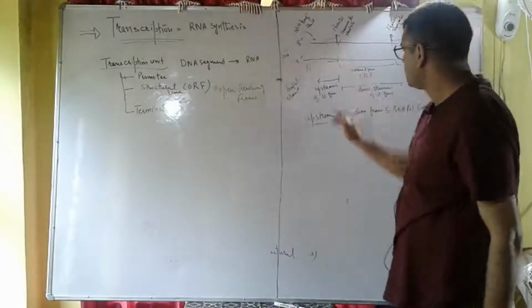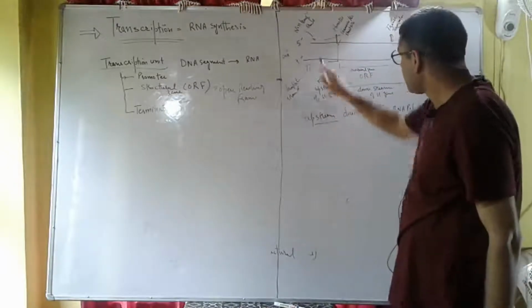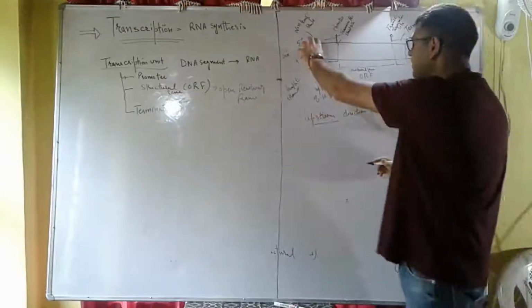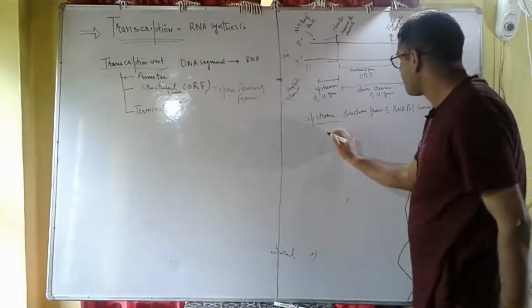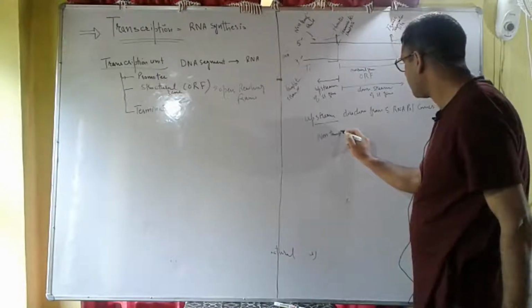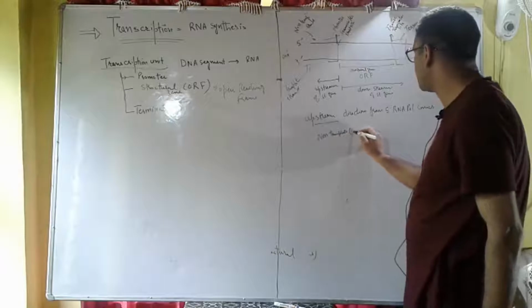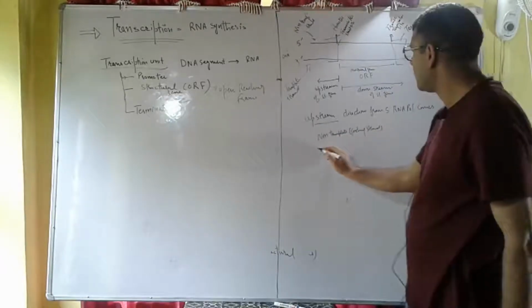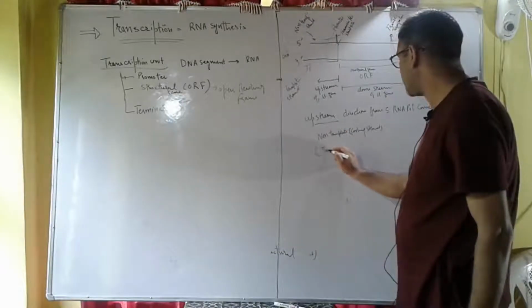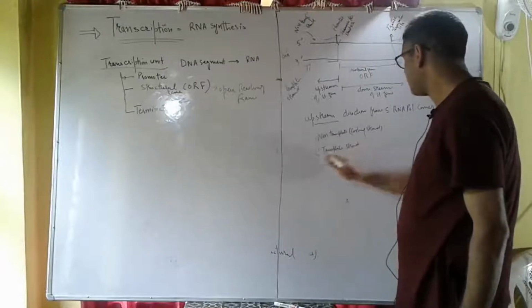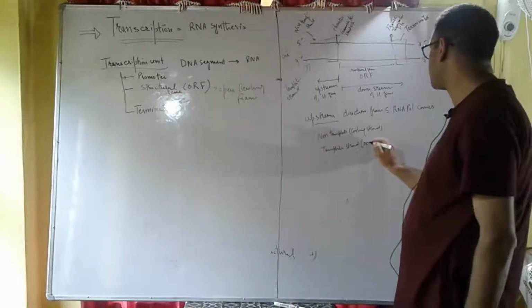In DNA we have two strands. This is the non-template strand, which is called the coding strand, and the other is the template strand, which is called the non-coding strand.